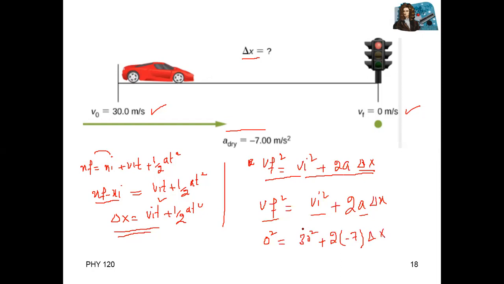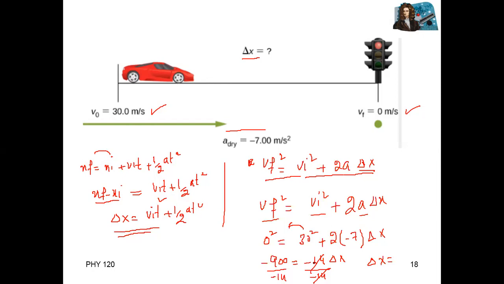First transfer 30 square to the other side, so plus becomes minus, minus 900. 2 multiplied by minus 7 is minus 14 into delta x. Divide both sides by minus 14, so delta x equals minus 900 divided by minus 14.